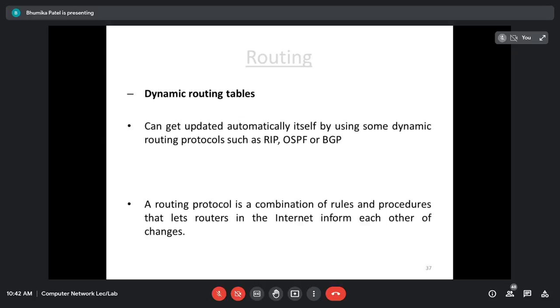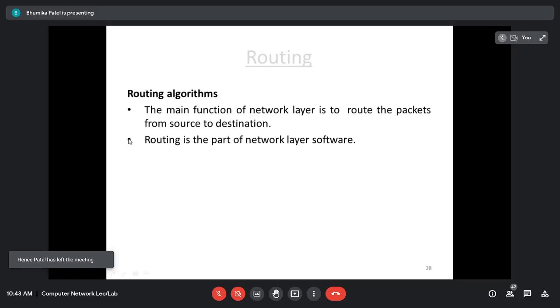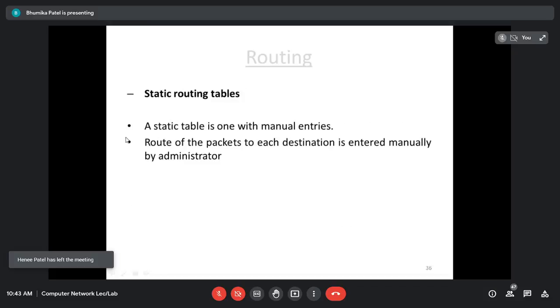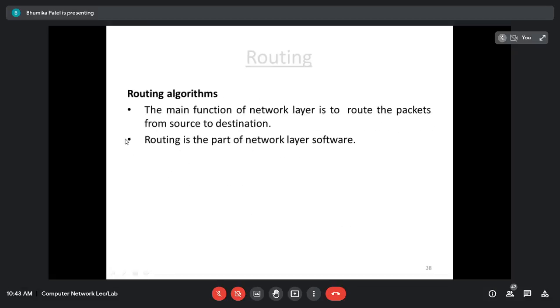The neighboring routers periodically communicate, and if there is any change they update, and that information is propagated over the internet. Based on the information gathered, each router computes the suitable path to the destination. But the disadvantage of the dynamic routing table is the complexity of the route. So that covers the routing tables.